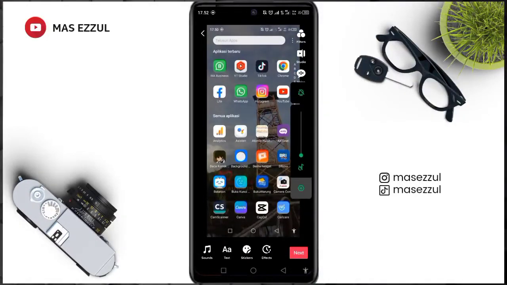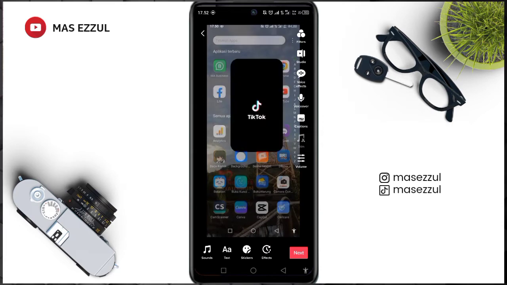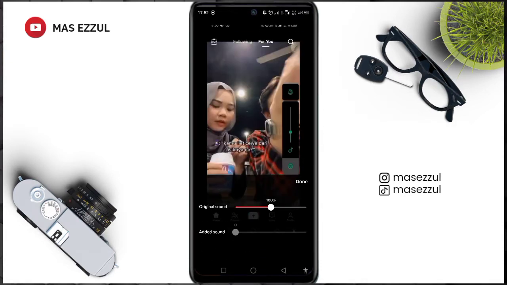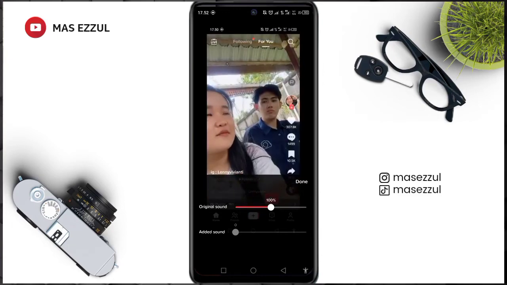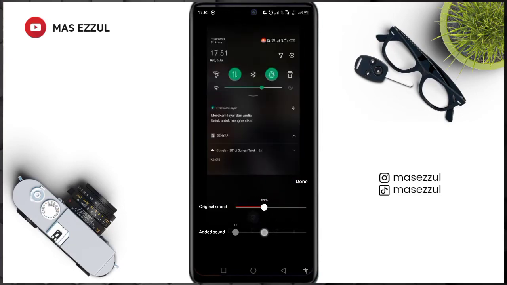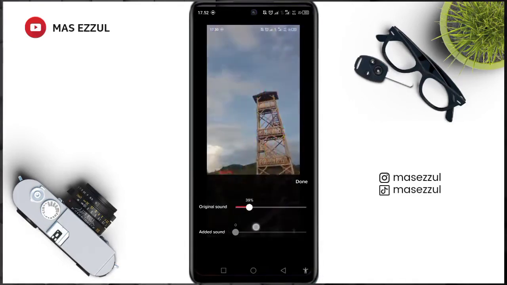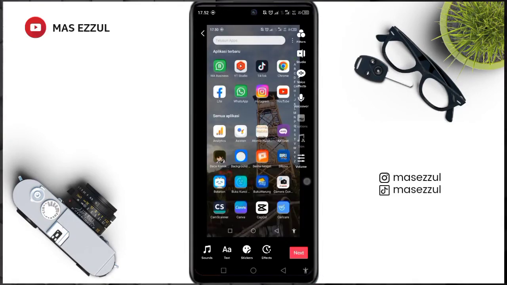And after this, on this video, there is volume, and we can click the volume. In here there is original sound and add sound. We can click original sound. We scroll until 0%. After that we click done and finish.